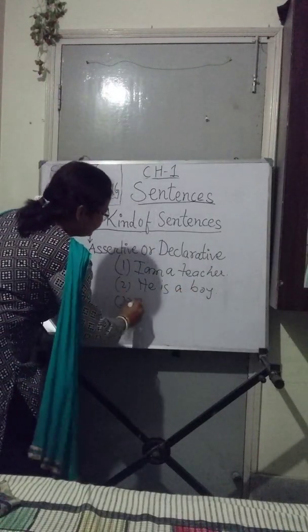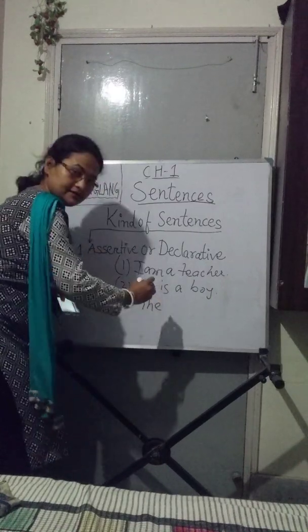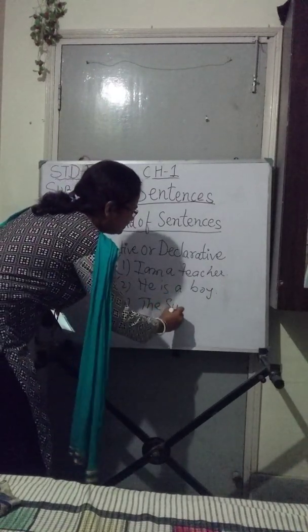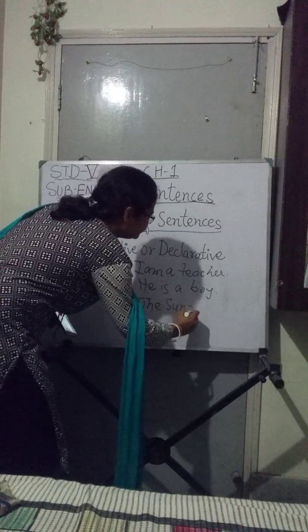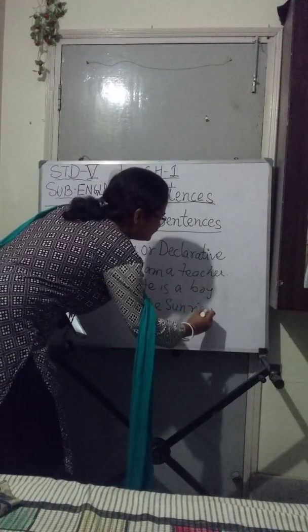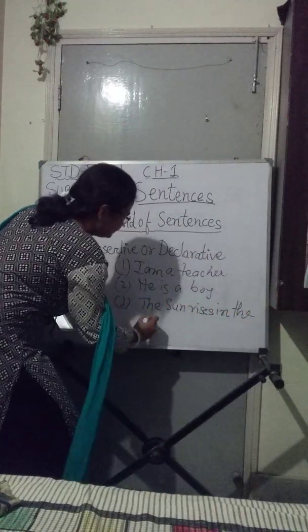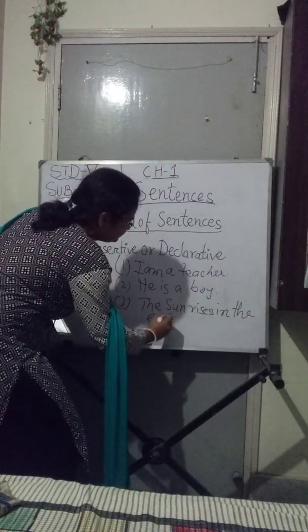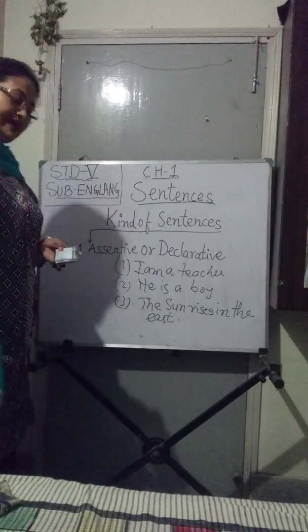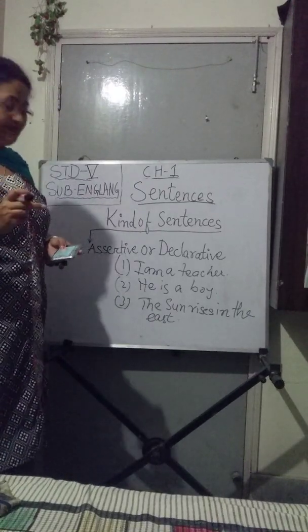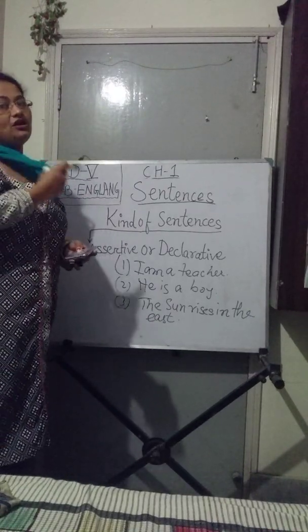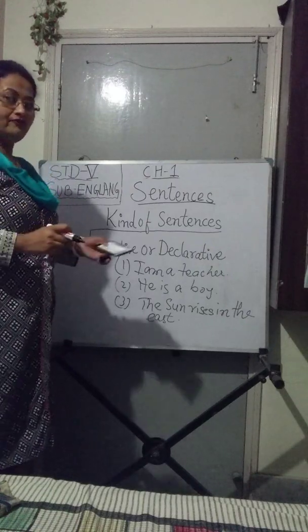Number 3, the sun rises in the east. And one thing always remember, children, a sentence always ends with a full stop.